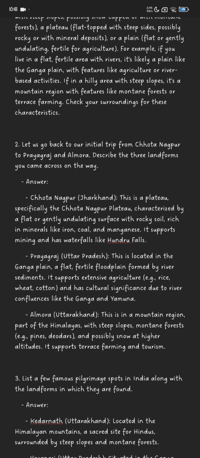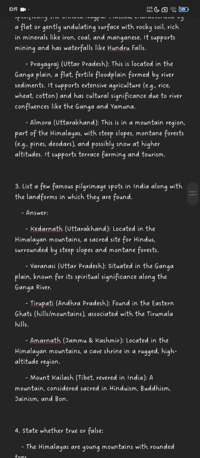Prayagraj in Uttar Pradesh. This is located in the Ganga plain, a flat, fertile floodplain formed by river sediments. It supports extensive agriculture, for example, rice, wheat, and cotton, and has a cultural significance due to river confluences like Ganga and Yamuna. Almora, Uttarakhand. This is in a mountain region, part of the Himalayas, with steep slopes, mountain forest like pines and deodars, and possibly snow at higher altitudes. It supports terrace farming and tourism.